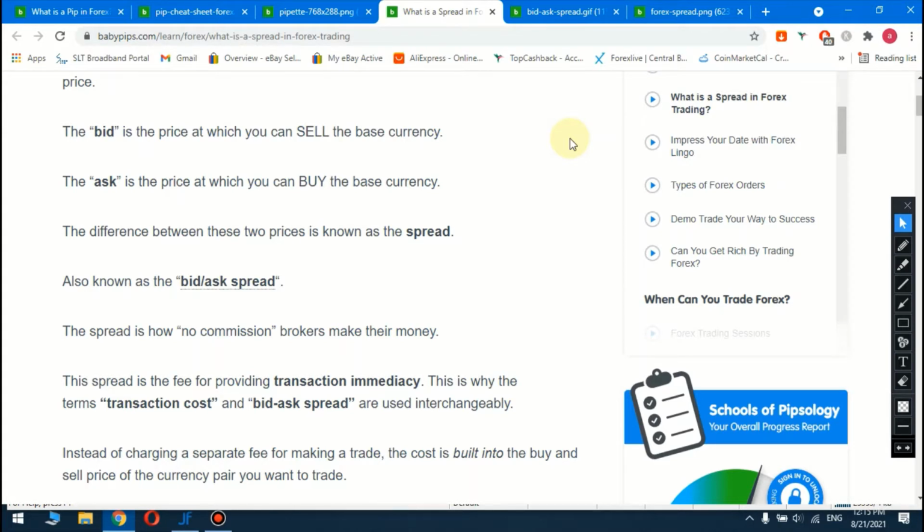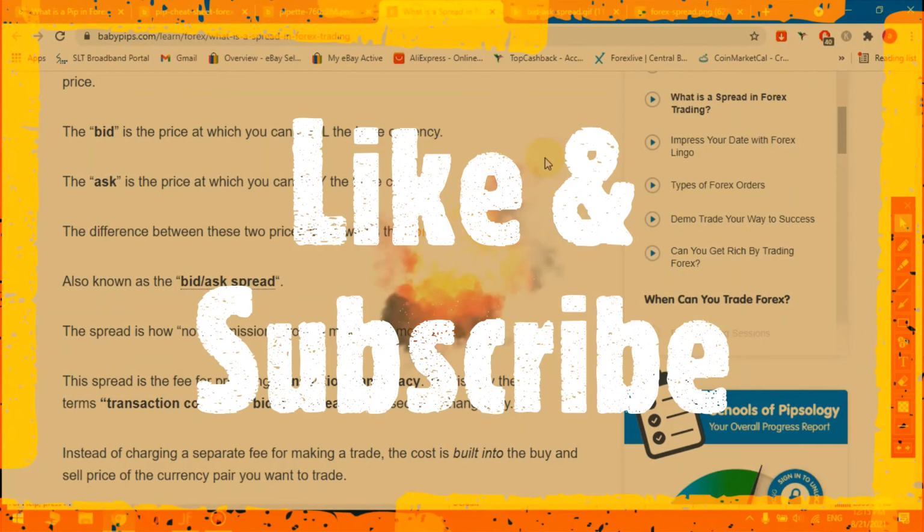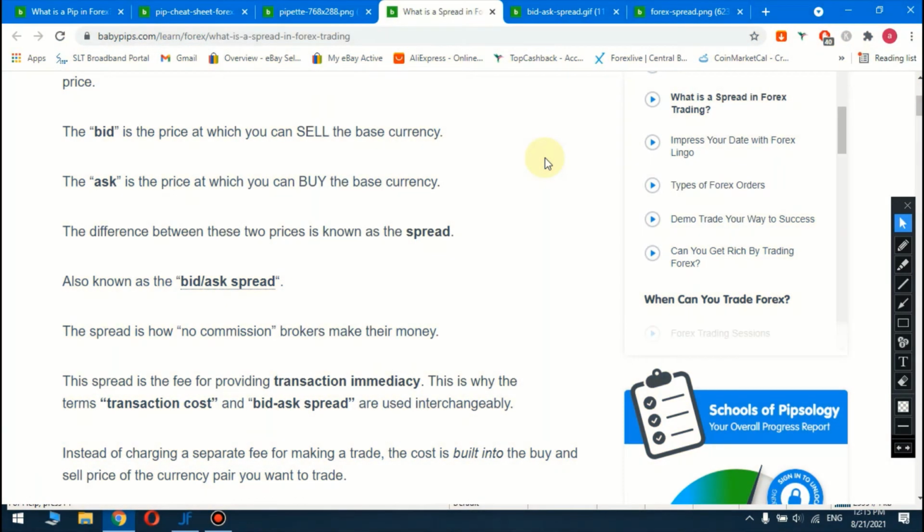Bid price is the price at which you can sell the currency, sell the base currency. And ask price is the price at which you can buy the base currency. The difference between the two prices is known as the spread. I will guide you on what is bid and ask price using a small example.